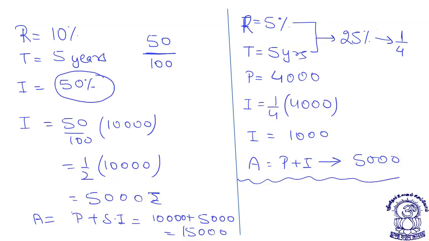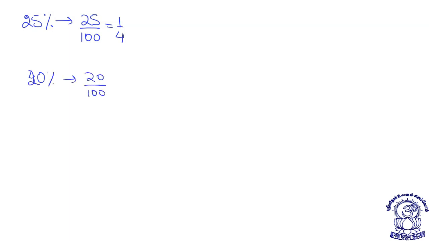Now, before moving on, let me tell you a few things about basic percentages. Suppose I say 25%, that is equal to 1 by 4. Suppose I say 20% first. 20% is 20 by 100, which comes out to be 1 by 5, and many times we are also asked 40%. 40% is 40 by 100.